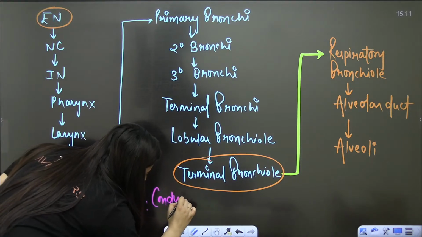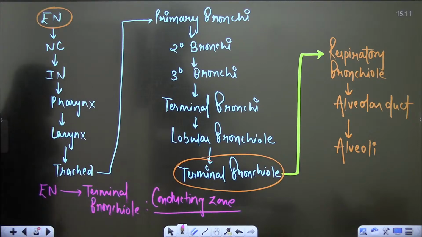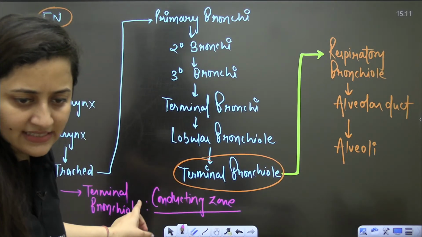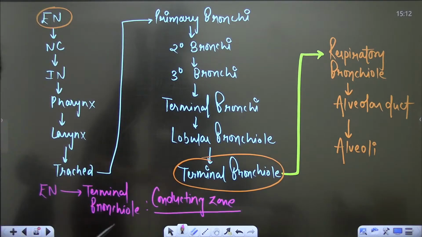What is it, students? Yes, Hasini, tell me. It is the conducting zone. Is that clear?